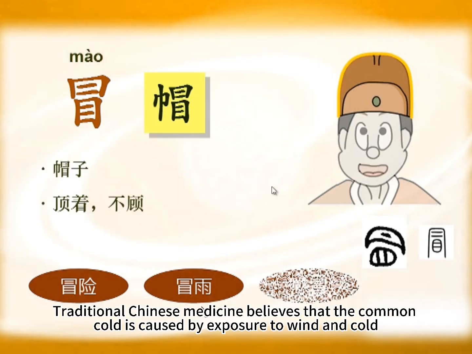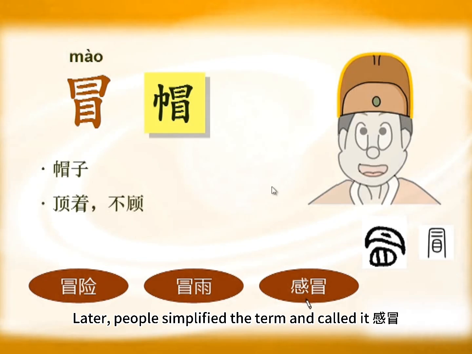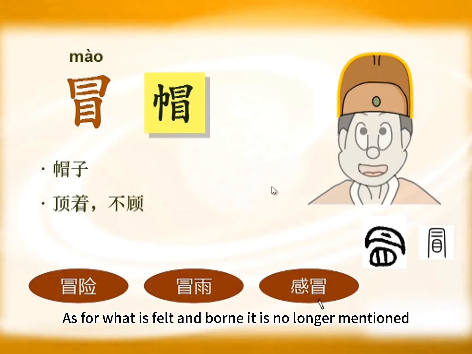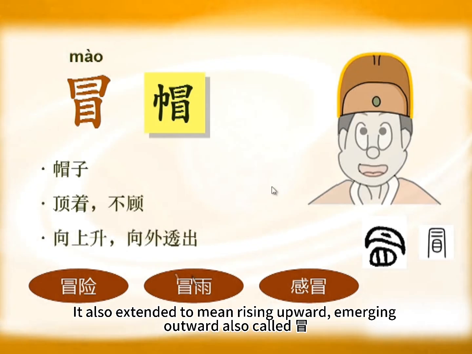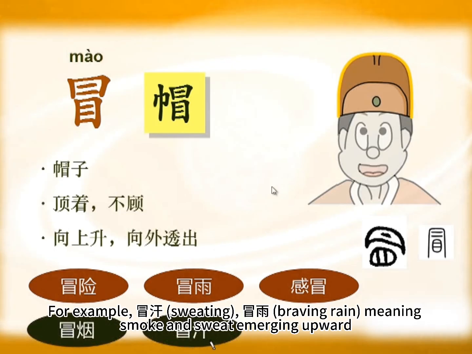Traditional Chinese medicine believes that the common cold is caused by exposure to wind and cold. It was initially called guān mao, meaning to bear the wind and cold, and to be infected by wind and cold. Later, people simplified the term and called it guān mao. As for what is felt and borne, it is no longer mentioned. It also extended to mean rising upward, emerging outward, also called mao. For example, mao han, sweating, mao yan, smoke emerging upward, meaning smoke and sweat emerging upward.